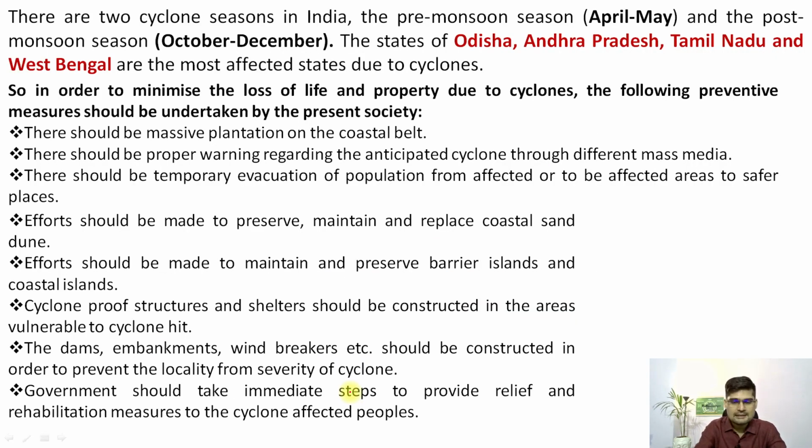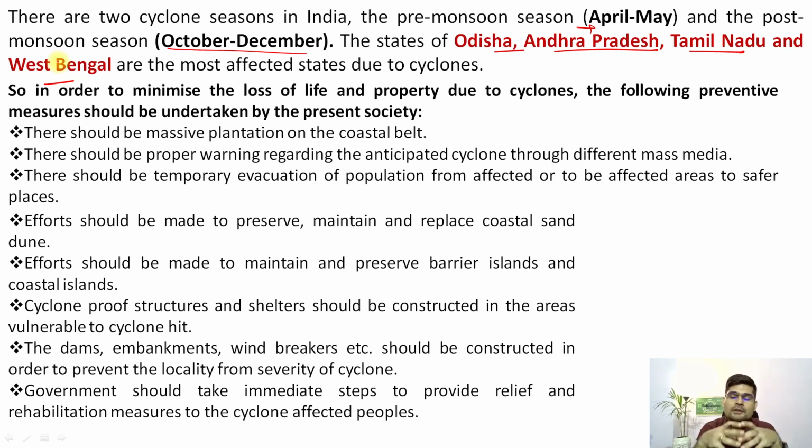That's important. And then there are 2 cyclone seasons in India that is now also changing in some way. And remember, April to May is one season, that is pre-monsoon season, and then you have post-monsoon season, that is October to December. And the states which have most impact are Odisha, Andhra Pradesh, Tamil Nadu and West Bengal. But now the western coastal states are also getting affected because of the Arabian Sea that we observe, right? So that's important. So what do we do here?